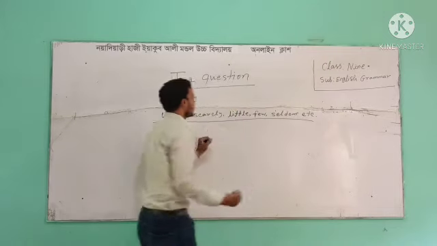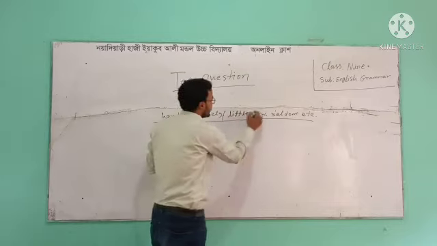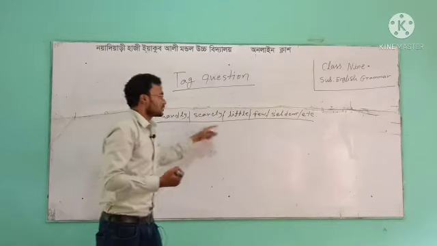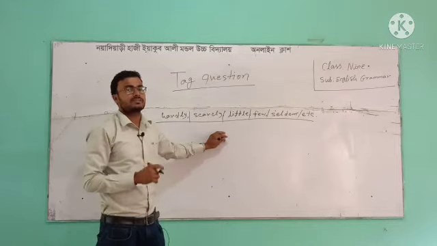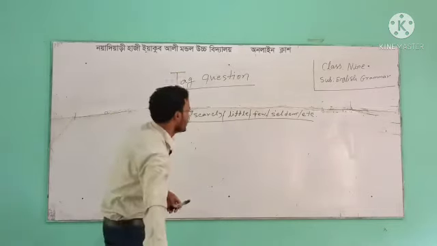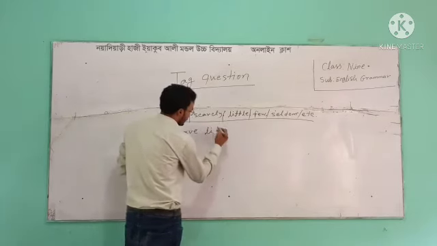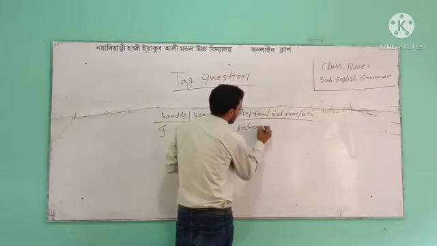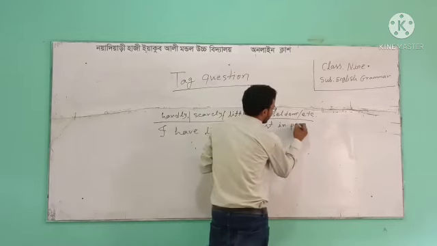These sorts of words are considered negative. So when we find these sorts of words in the statement, the statement will be considered negative, so the tag question form will be affirmative. For example, I have little interest in politics.